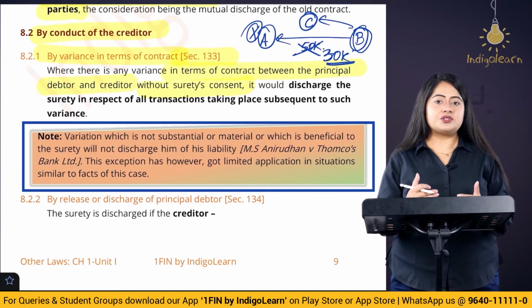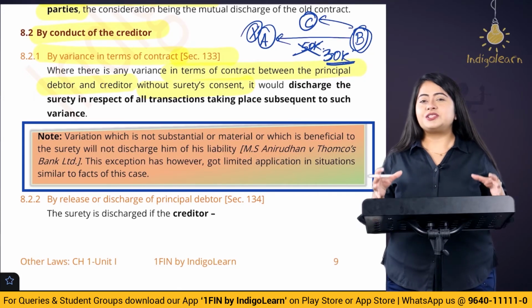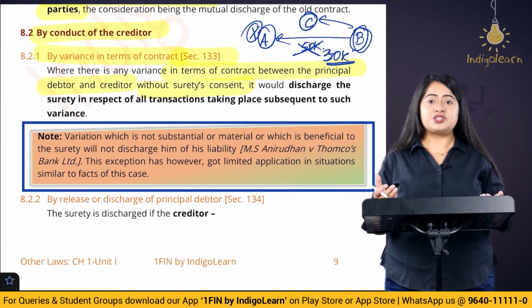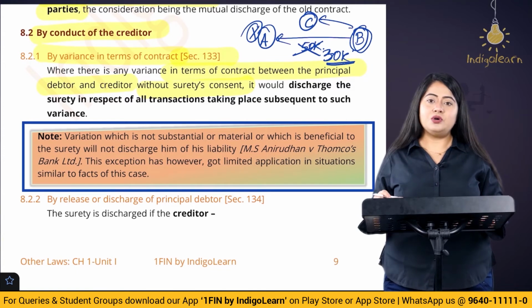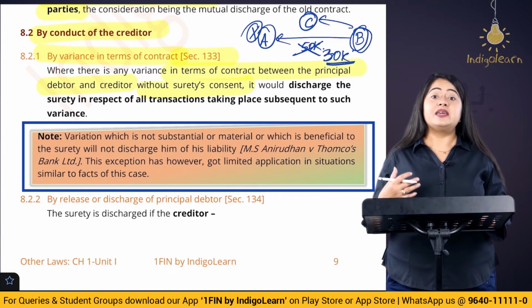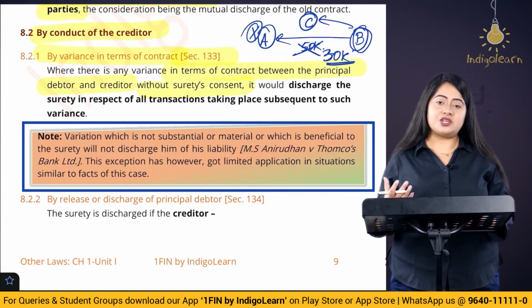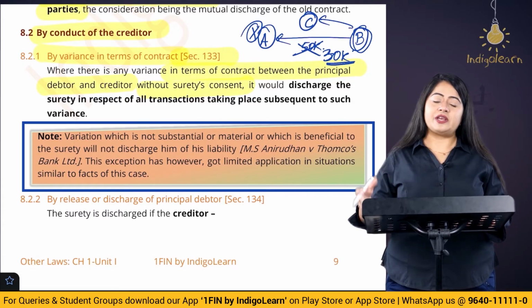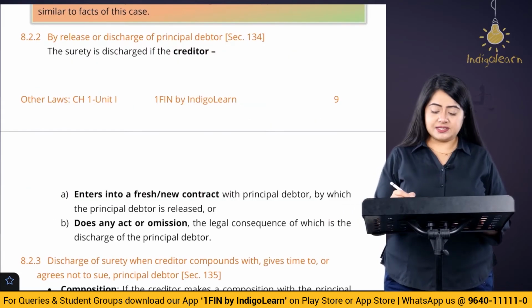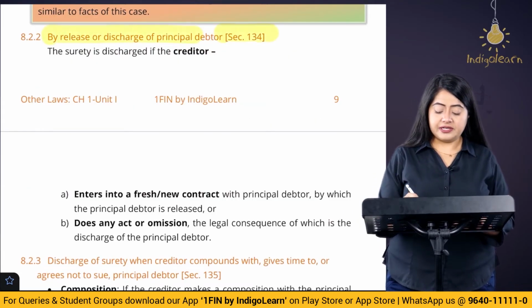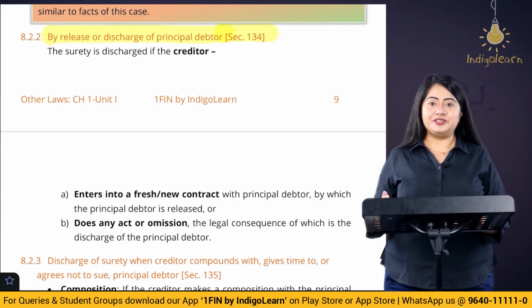So whenever the terms and conditions of a contract between the creditor and debtor are changed, the surety is discharged if his consent is not taken. In this particular case, the surety's consent was not taken. He was not informed about this change of salary. So he will be discharged for any future transactions that happen after that change of terms. The next section is section number 134, by release or discharge of the principal debtor.